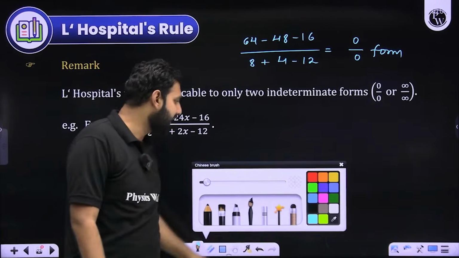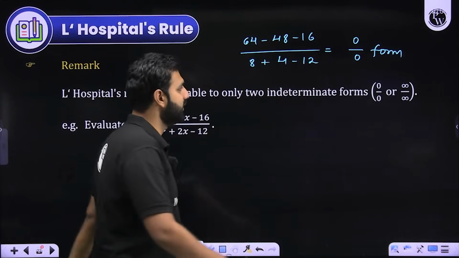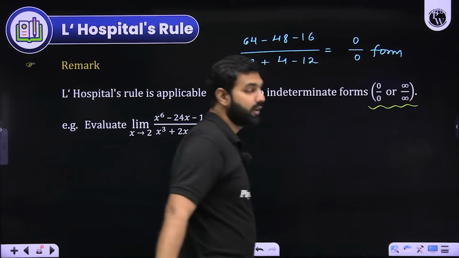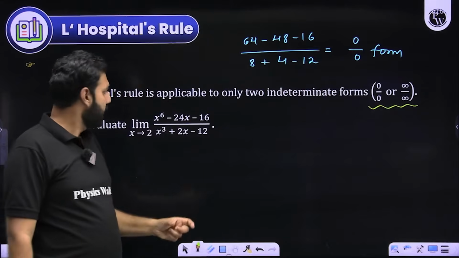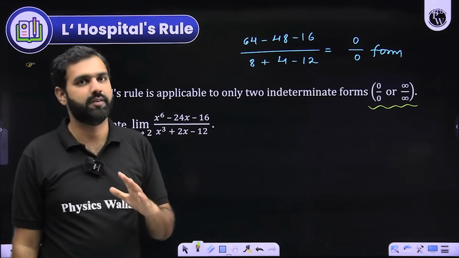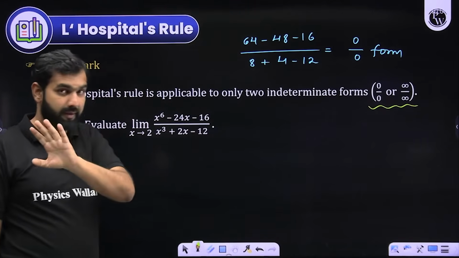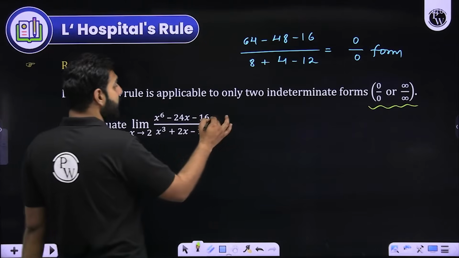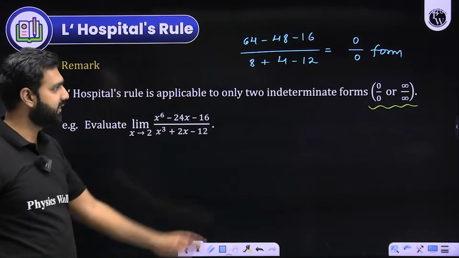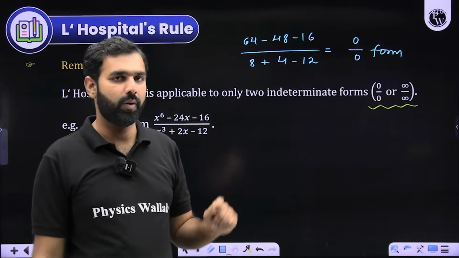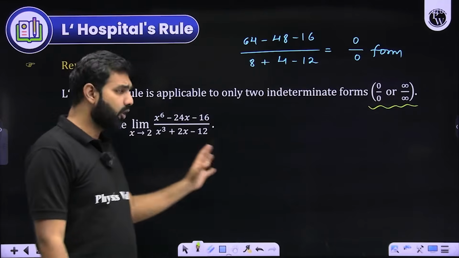L'Hopital is a mathematician who said that whenever, while solving questions based on limits, you encounter either a 0 by 0 or an infinity by infinity form, then you can apply the L'Hopital rule. L'Hopital said that you differentiate the numerator separately and then differentiate the denominator separately. You should not apply the quotient rule here. Don't say P upon Q and the quotient rule needs to be applied. No. If the numerator is approaching 0 and the denominator is also approaching 0, or both are approaching infinity, then it is said to be a 0 by 0 or infinity by infinity form, and in that case, differentiate the numerator and denominator separately.